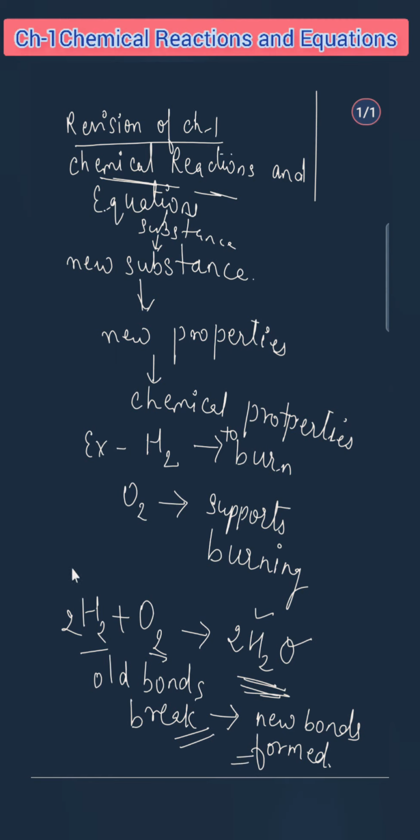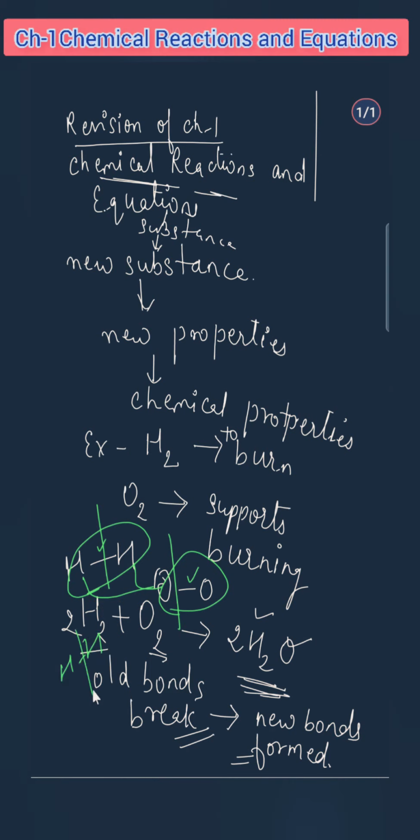Here you can see H H, that means 2H, and O O. The O and O have this bond, and H and H have this bond. Now this bond will break and then oxygen will be connected with the 2 hydrogen. Then again, one more molecule we have, this bond breaks and this oxygen will be connected with the 2 hydrogen. So now we will have 2 molecules of water. Old bonds break and then new bonds are formed. In this way we get the water molecule.